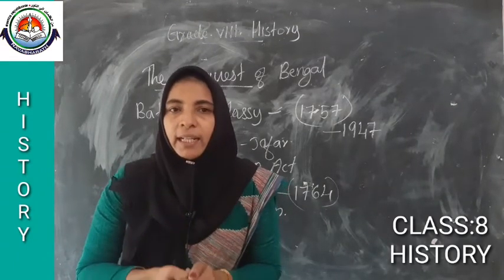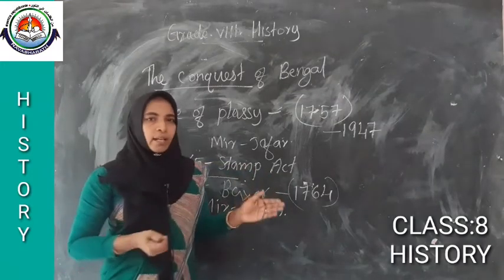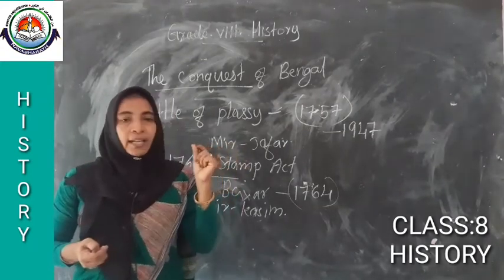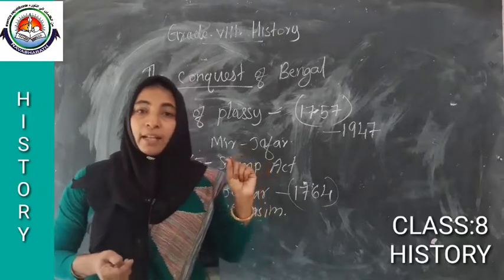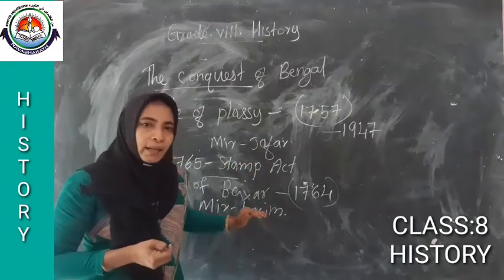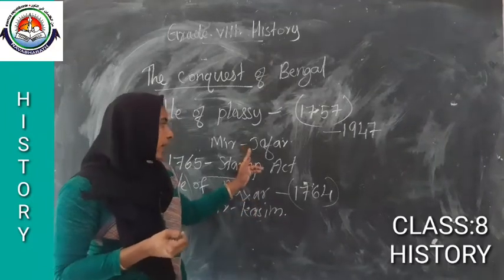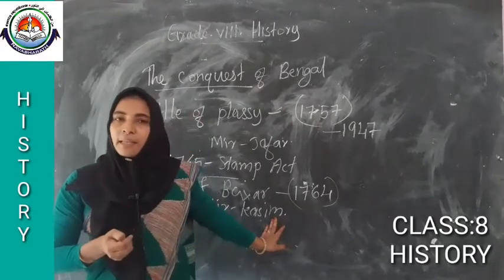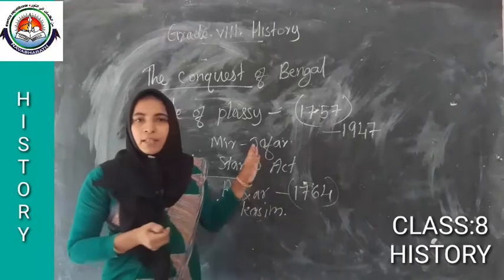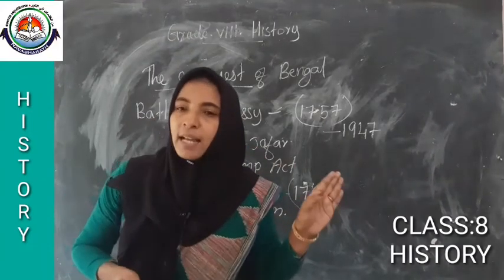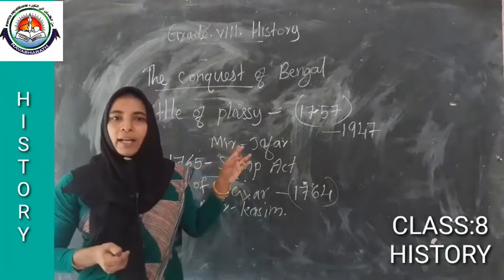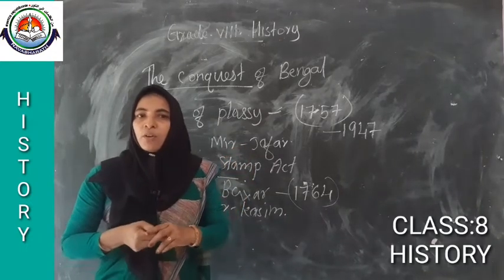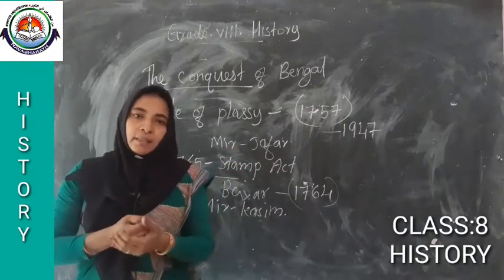Instead of that, what did he do? He abolished all the internal duties, which was favorable to Indian merchants also. So the Britishers became very angry. What did they do? They replaced Mir Qasim, and they appointed Mir Jafar as their Nawab. At that time, what happened? Mir Qasim went to meet Mughal Emperor Shah Alam II and Shuja-ud-Dawla. For what purpose? He made an alliance with them in order to fight against the Britishers.